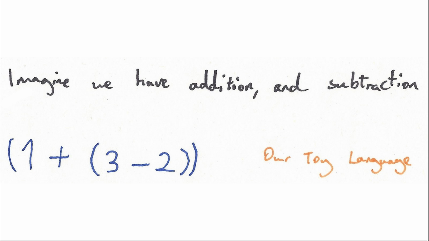So what we decided to do is put parentheses around everything. So everything has parentheses around it. If you're Lisp programmers, this should be pretty easy for you. This is our toy language. It's going to be able to compute this as a string. 1 plus 3 minus 2. And for those that are really good at mental mathematics, will know that the value of this is 2.